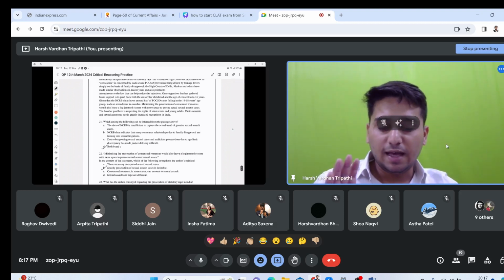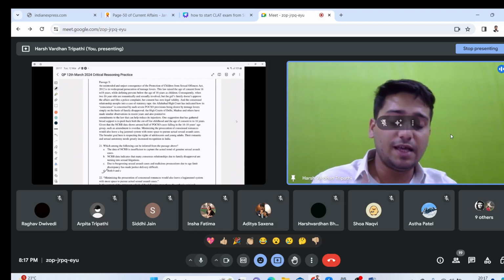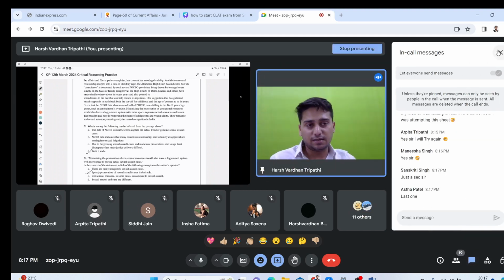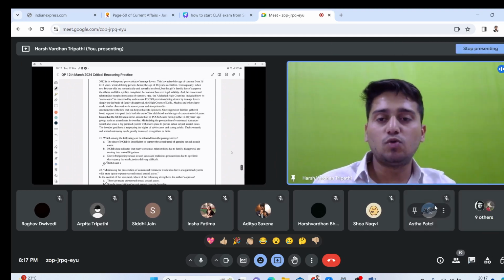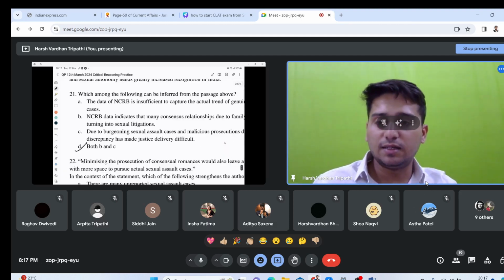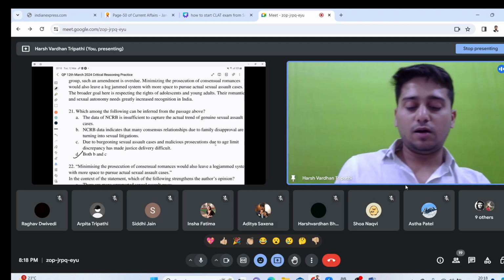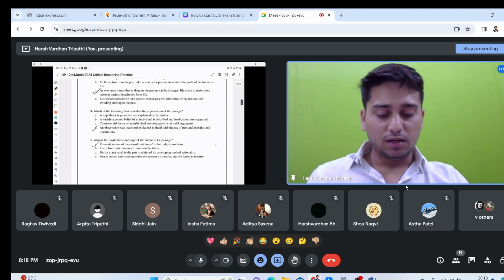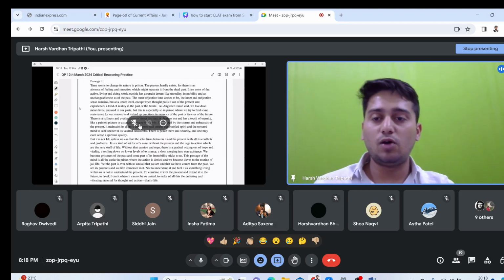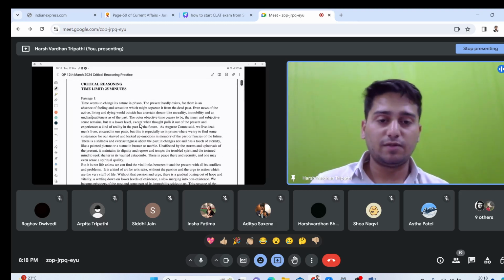This passage has been already discussed in one of the critical reasoning classes. So there were chances to score at least 5 out of 6. Yes, 5 out of 6. There was a scope where you could have scored 5 out of 6. There was one addition to this question. This 21st question was an addition from the topic that we had discussed. All right, so let's start the discussion. Be ready with your explanations and arguments that why it will not be B, why it will not be C, and all of that. It has to be a very participative class.